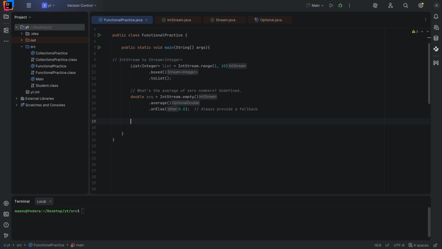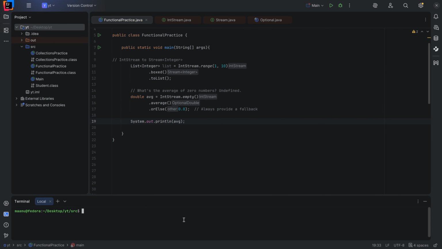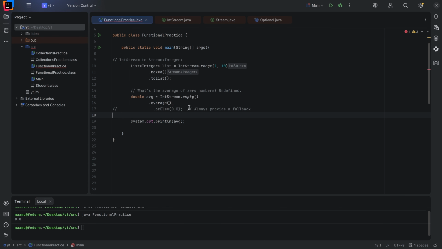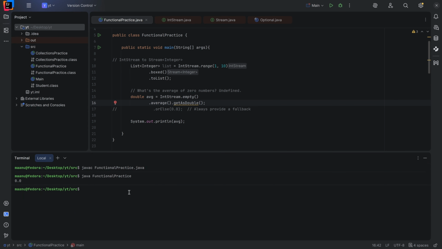Now, if we print average with a fallback, here we will get the backup value, 0.0. If we comment that out and call .getAsDouble, let's see.